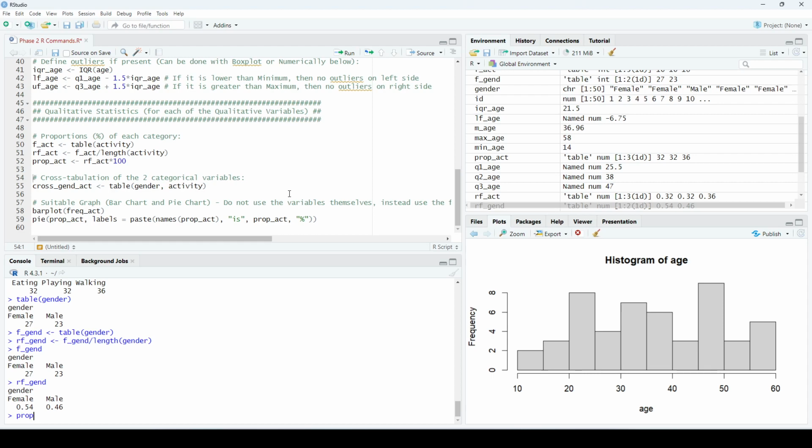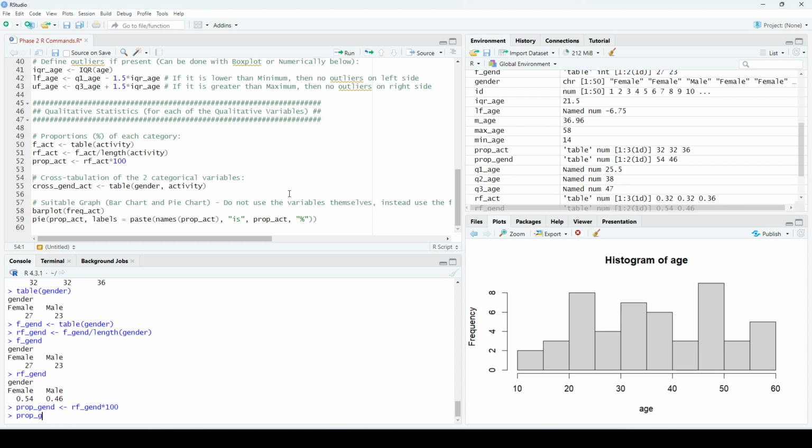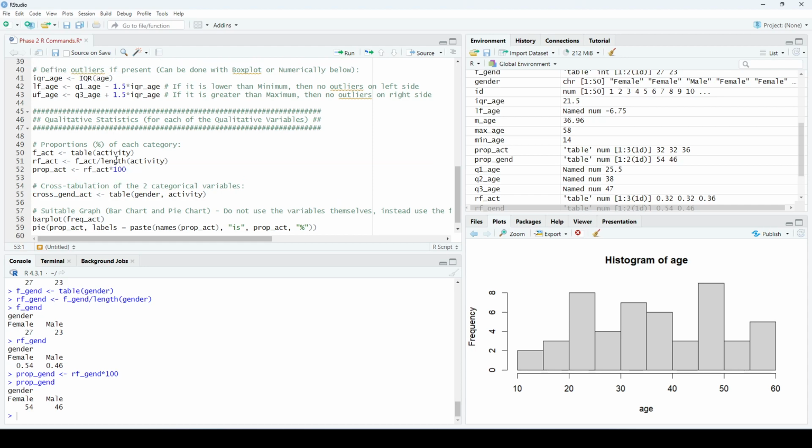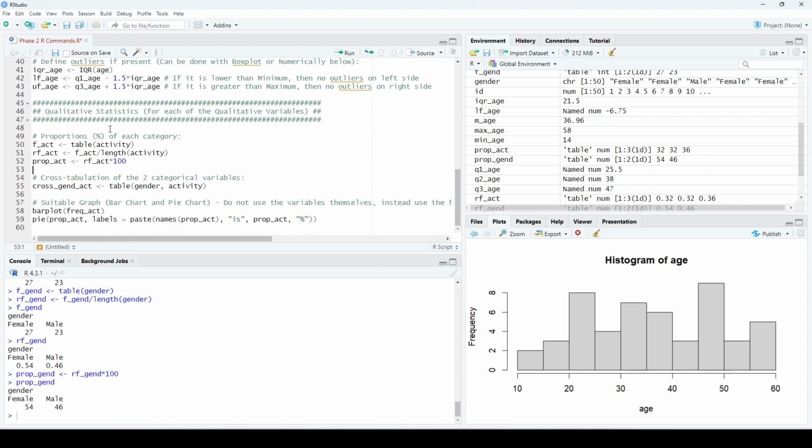Now to find the proportion of the variable gender as well, I will just take the relative frequency that I just got and multiply it by 100. Then we can display it here. As you can see, I'm writing commands in the console here. You can write commands in the console for testing. And then at the end, you can just keep copying them and putting them back inside the script. The script is what you will save. And this is going to save you time every time. Instead of writing all the lines again, you'll just have them ready and you can run them every time. Okay. So this is for the proportion and the frequency tables.